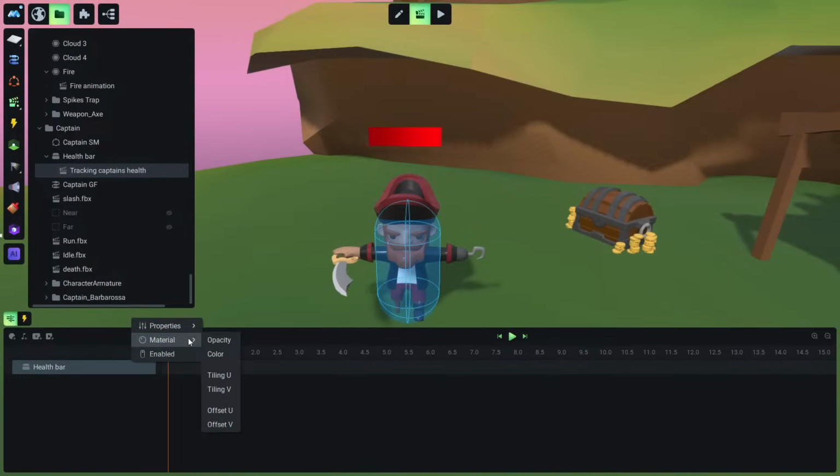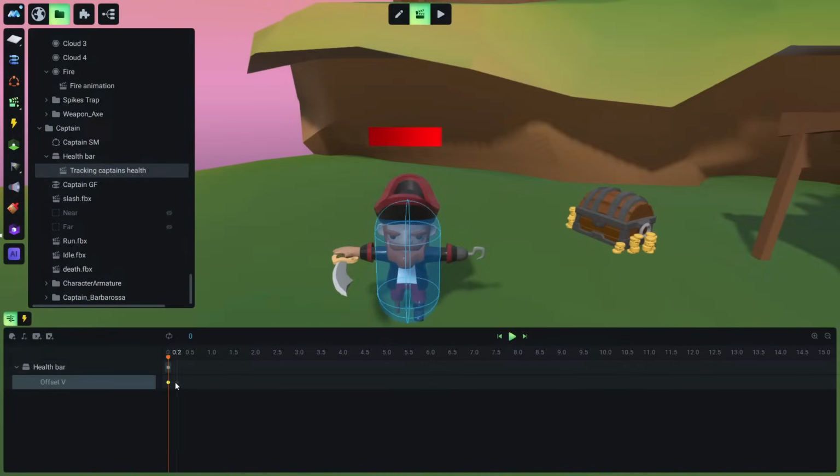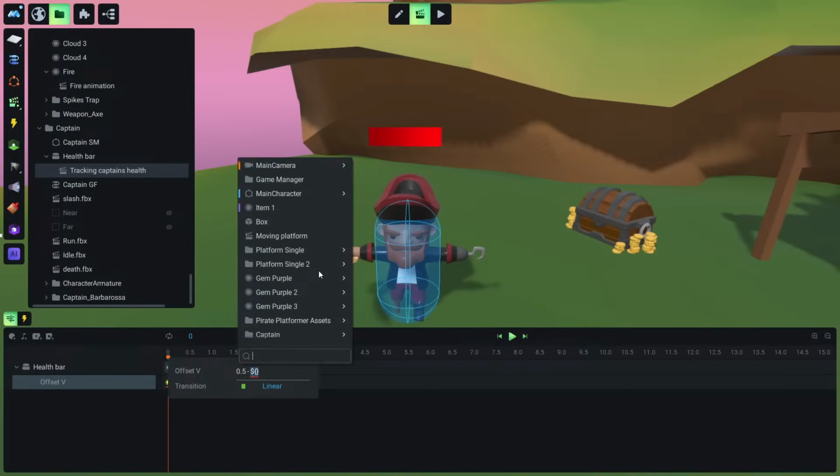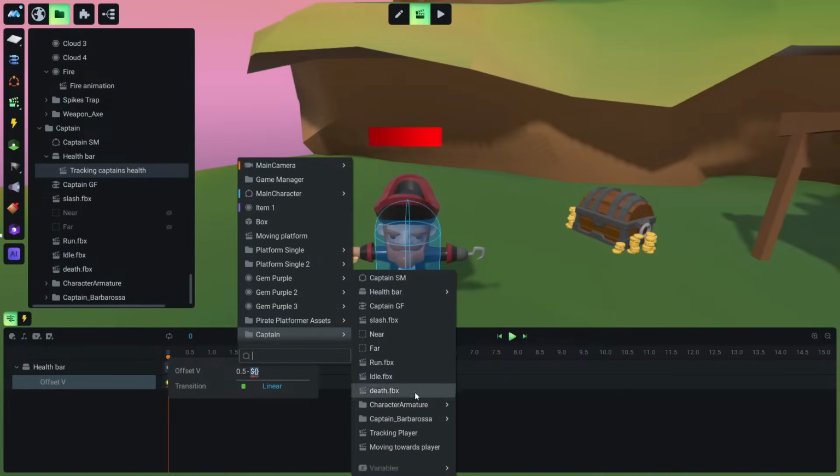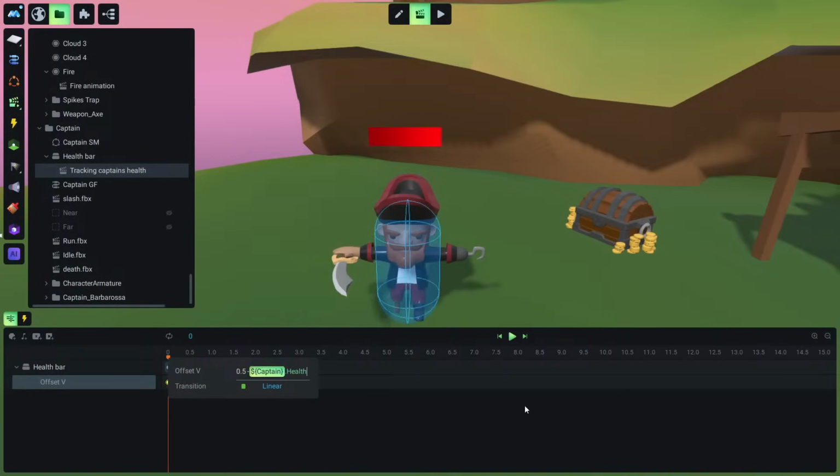So we want to animate the texture, so texture offset V, okay, and we are going to type just a mathematical function that converts the 100 of the health to this texture offset. Okay, so let's type 0.5 and we subtract the character's health variable, health, okay, and we multiply this by 0.5.